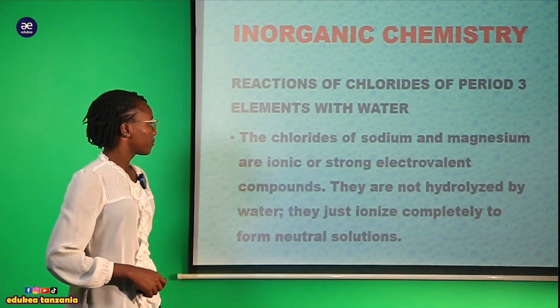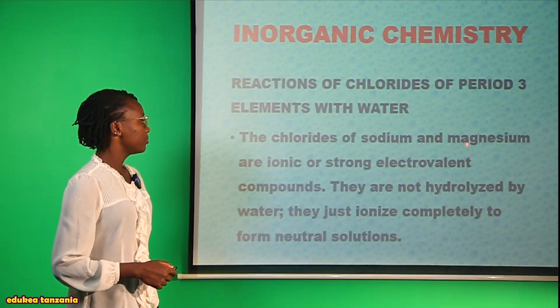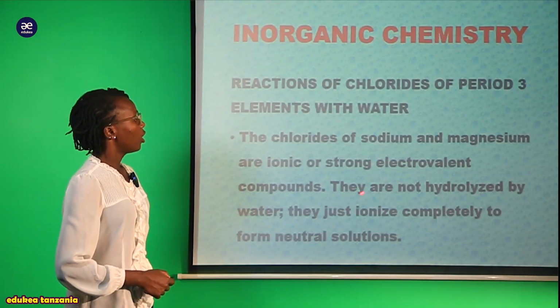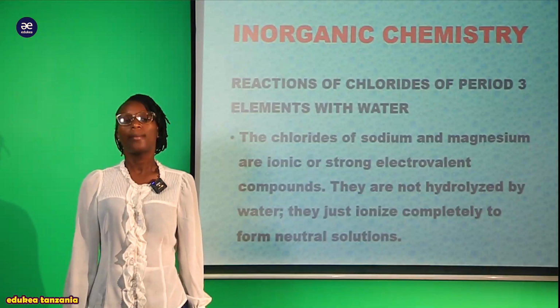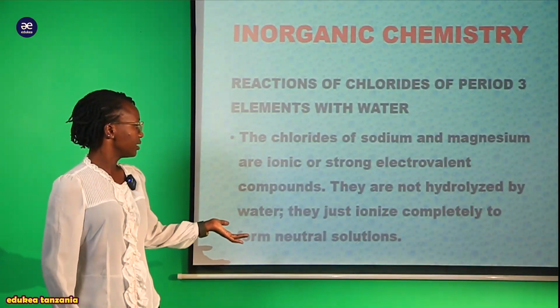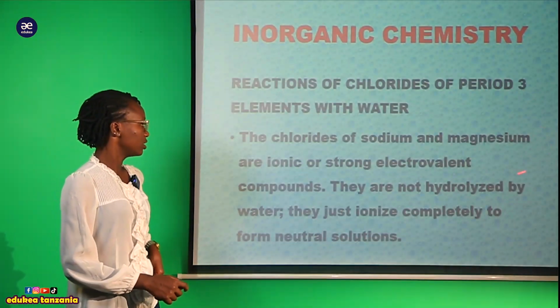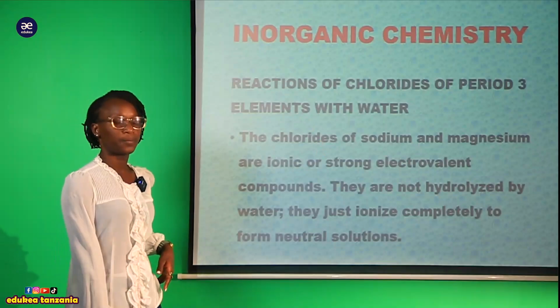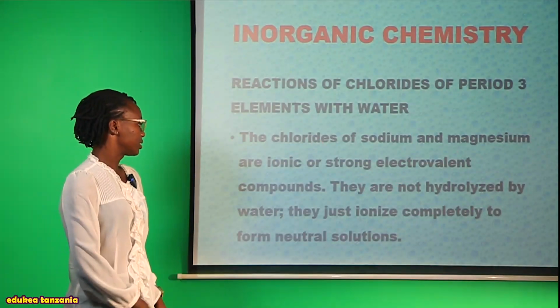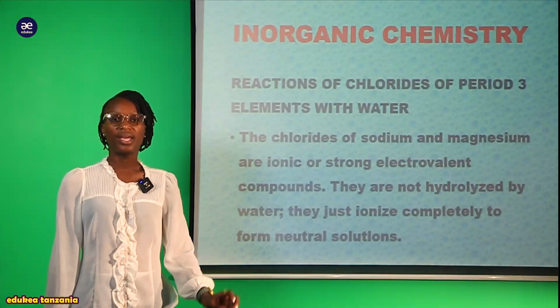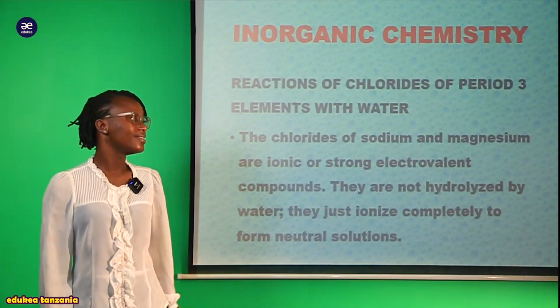It says that the chlorides of sodium and magnesium are ionic or strong electrovalent compounds. When we look at these chlorides of sodium and magnesium, it says they are ionic, all strong electrovalent compounds. Why?